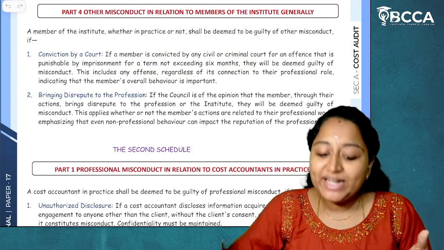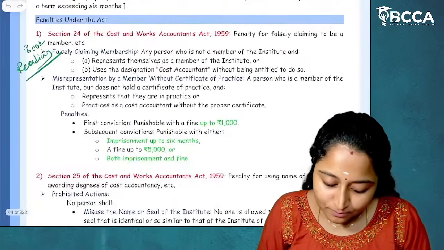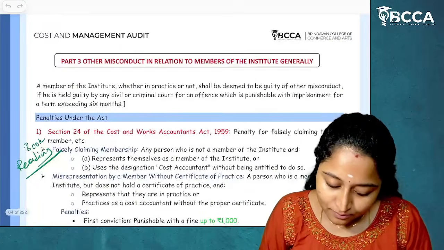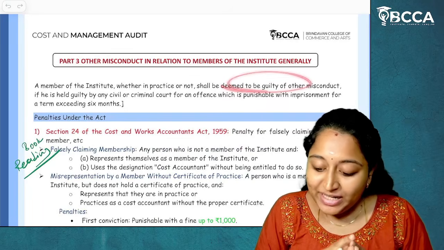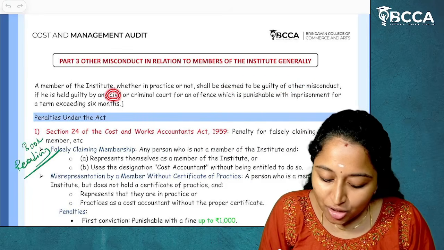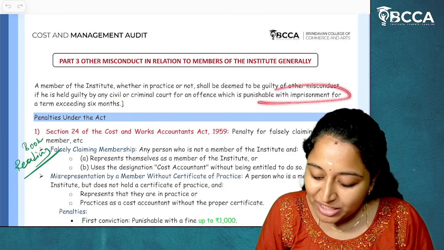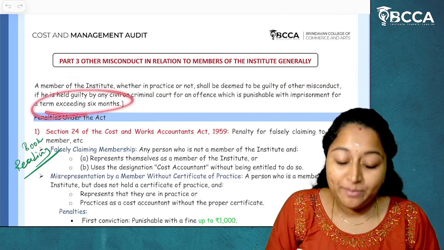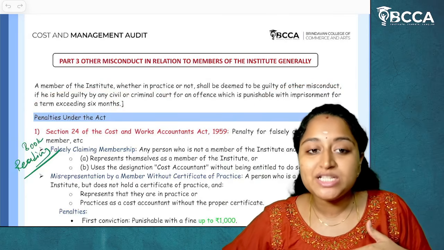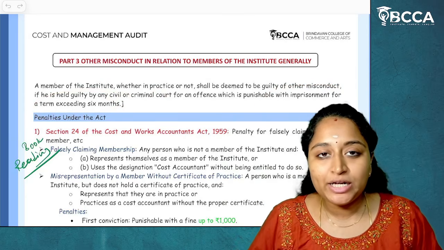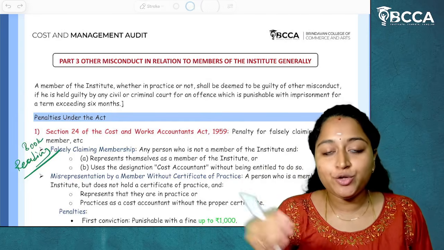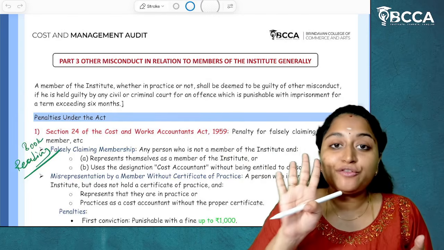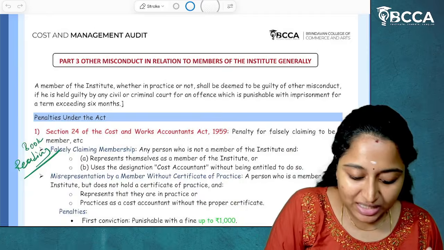If it is exceeding 6 months, they shall be deemed to be guilty of other misconduct, either by a civil or criminal court, when punishable with imprisonment for a term exceeding 6 months. If it is more than 6 months, then it is other misconduct according to part 3 second schedule. Less than 6 months, part 4 first schedule, other misconduct. I hope it is clear.